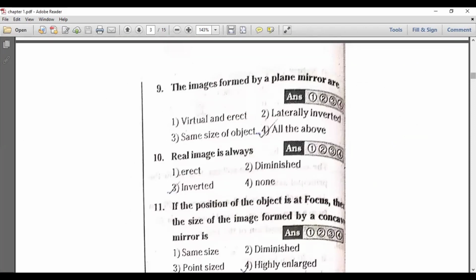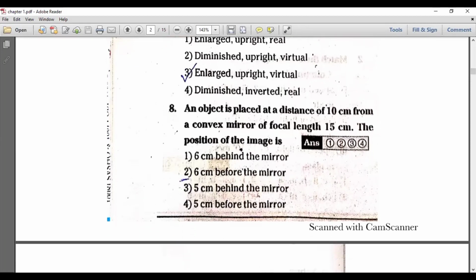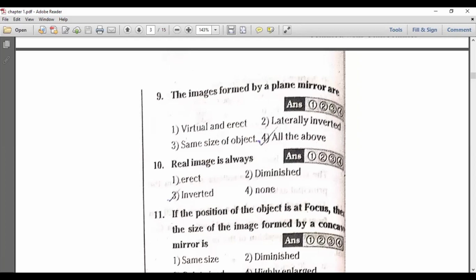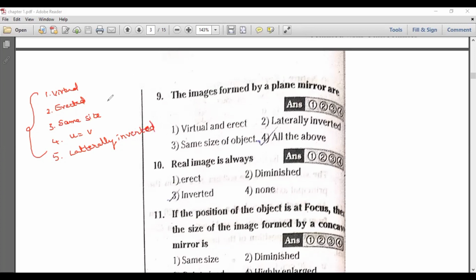Next, the ninth one. The image formed by a plane mirror is always, and what is the nature of the image? You have some characteristics for the image formed inside the plane mirror. That will be a virtual image, and it will be an erect image, virtual erect, and the third one is same size image. And here the main thing is object distance is equal to image distance, and the fifth one is laterally inverted. So these all five are the image characteristics for image formation in the plane mirror.